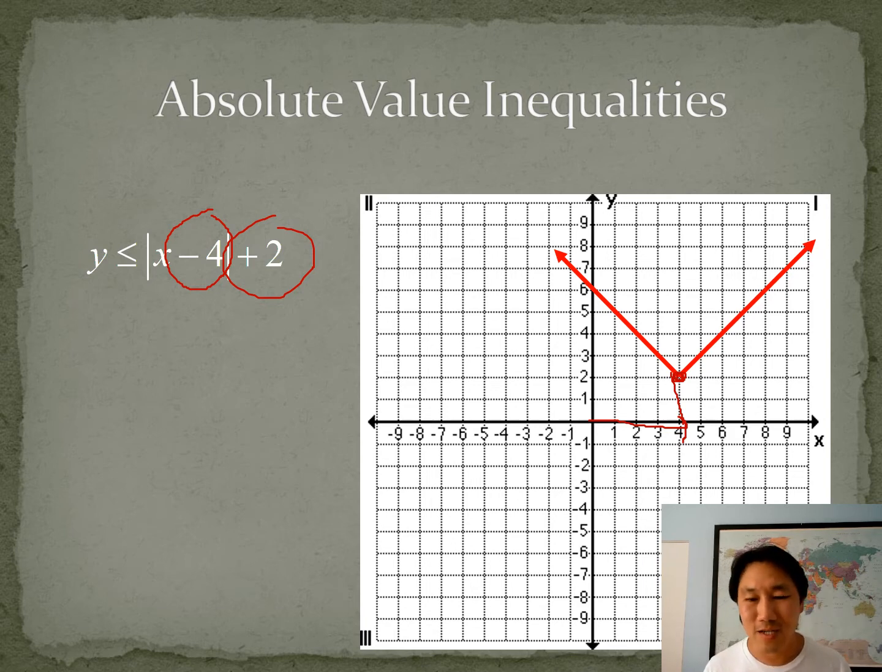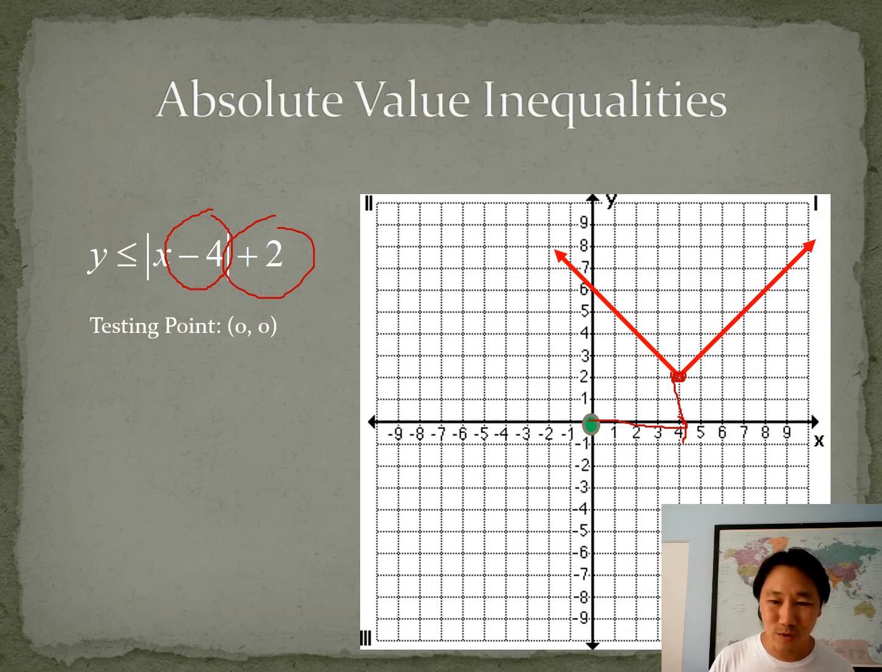But it is also an inequality, so we also need to shade. But do we shade in the inside of the V, or do we shade on the outside of the V? It's the same process. Choose a testing point. Again, I'm choosing 0, 0 just because it's the easiest. There it is, 0, 0. Again, the only time you cannot choose 0, 0 is if your graph goes through 0, 0. So in this case, the graph is nowhere near 0, 0, so you can test it.